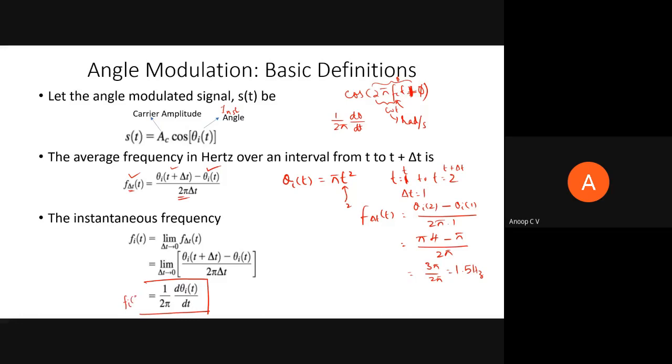That is 1 by 2 pi d by dt of theta I of t. This is the instantaneous frequency, which we represent as fi of t.